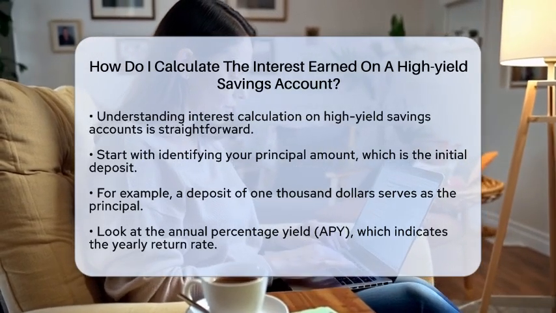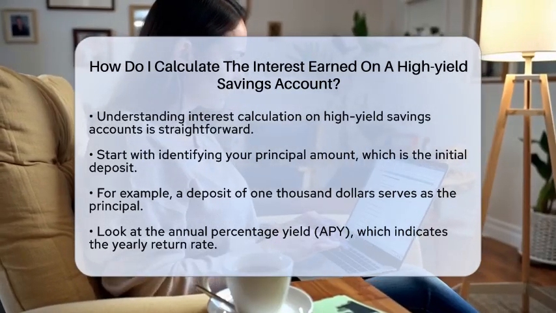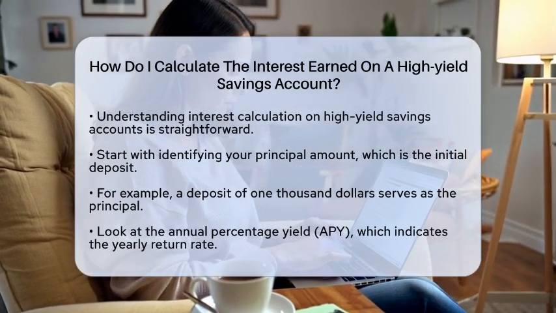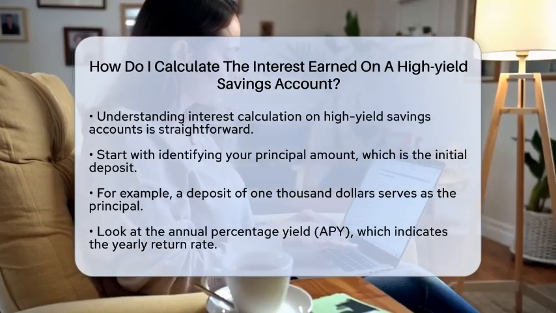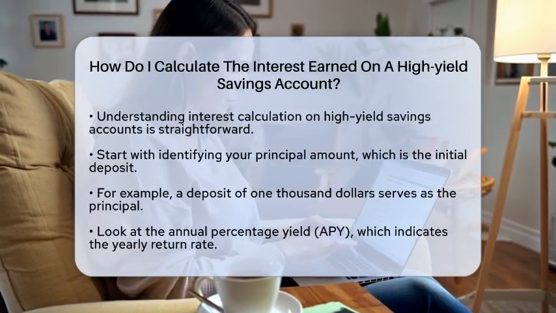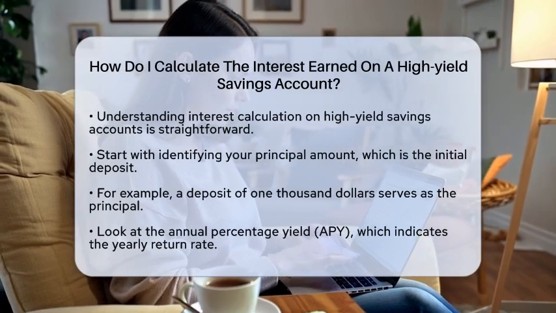First, you need to know your principal amount. This is the initial deposit you make into your savings account. For example, if you deposit $1,000, that is your principal.